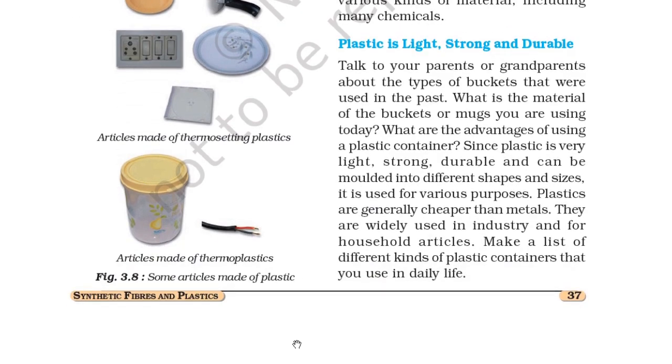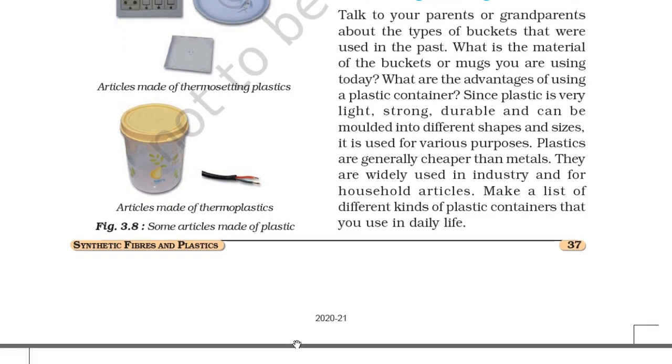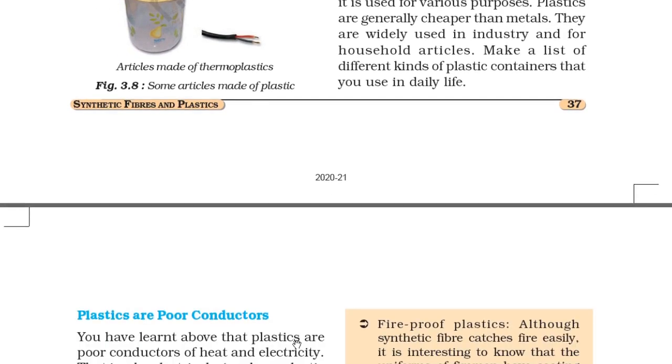Talk to your parents or grandparents about the type of buckets that were used in the past. What is the material of the plastic buckets and mugs you are using today? And what are the advantages of using plastic containers? Since plastic is very light, strong, durable, and can be molded into different shapes and sizes, it is used for various purposes. Plastics are generally cheaper than metals. They are widely used in industry and for household articles. Make a list of the different kinds of plastic containers that you use in daily life.